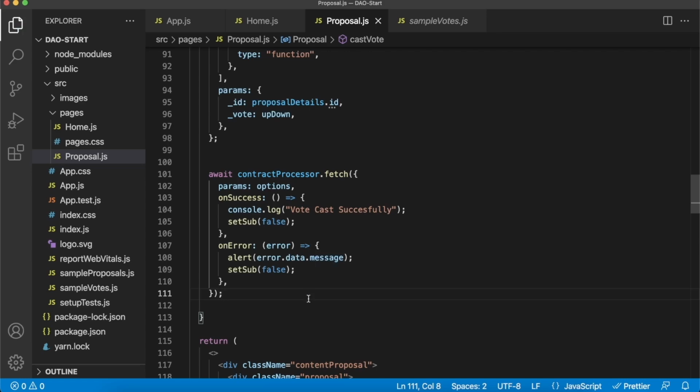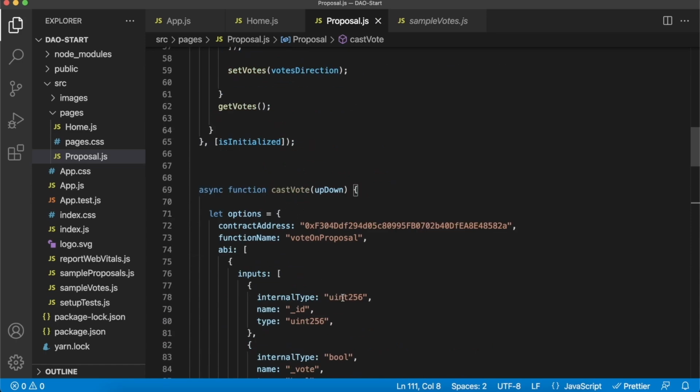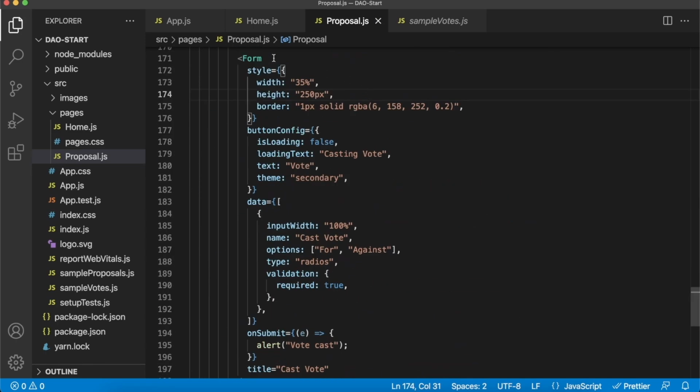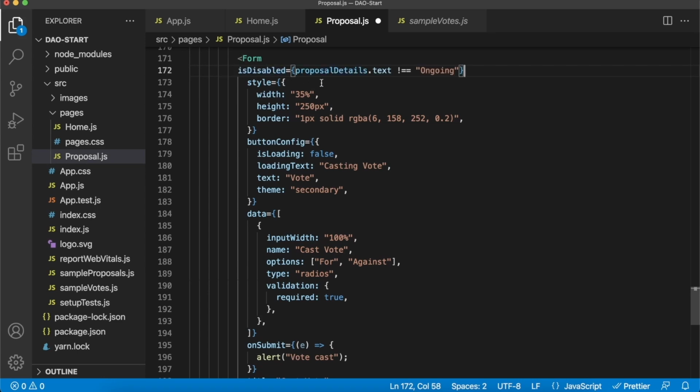Now going down to our form and actually triggering this cast vote functionality, we can first make the form disabled if the proposal we're on is not ongoing. So if it's already rejected or passed, we won't allow the users to vote on it again, just to avoid any confusion.